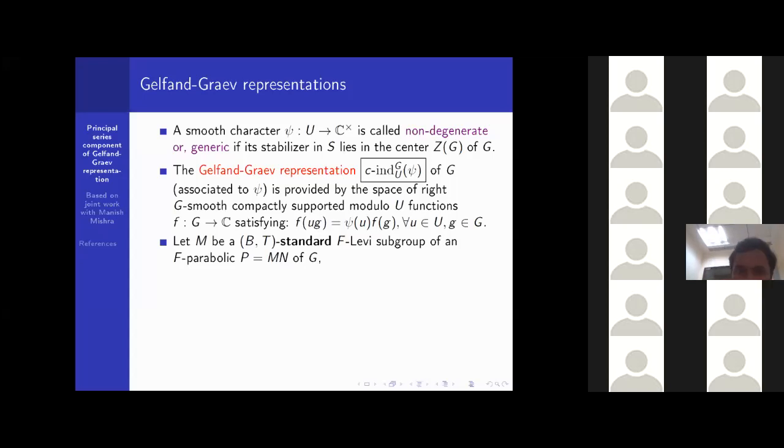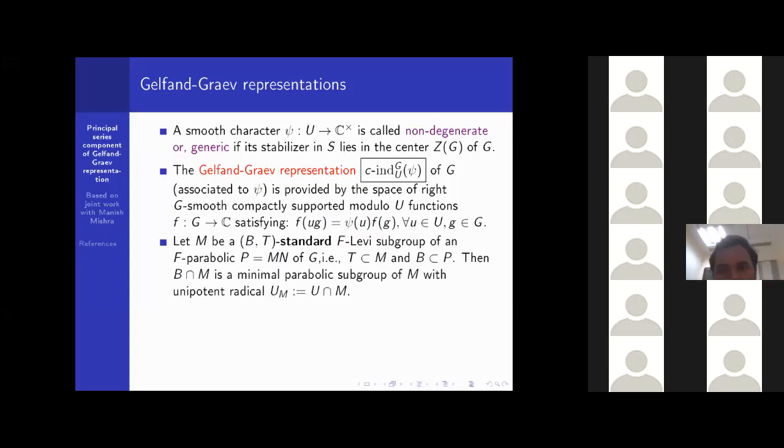BT-standard means that B is contained in P and T is contained in M. Then B intersection M is a minimal parabolic subgroup of M with its unipotent radical U intersection M, which we denote by U_M. Then the restriction of the generic character psi to U_M is a non-degenerate character of U_M, provided that M is BT-standard.